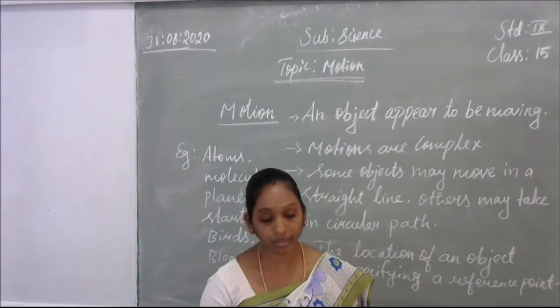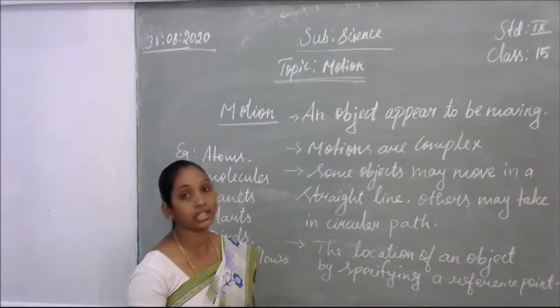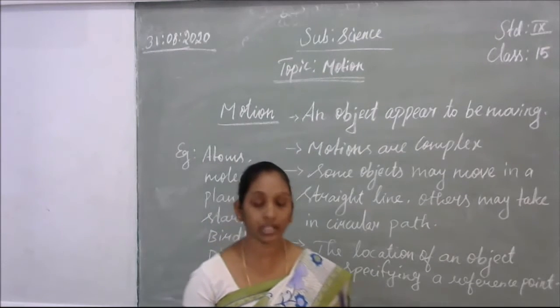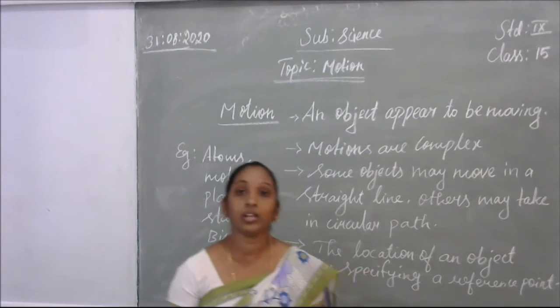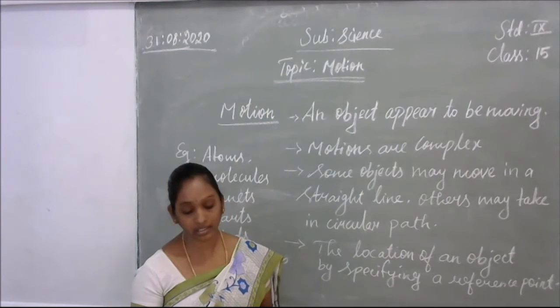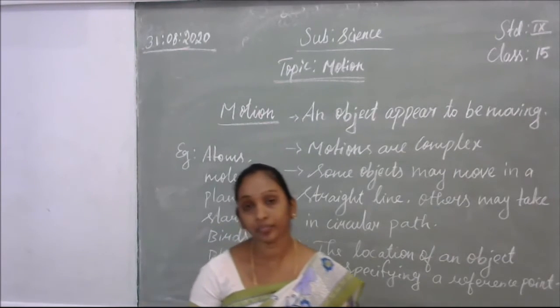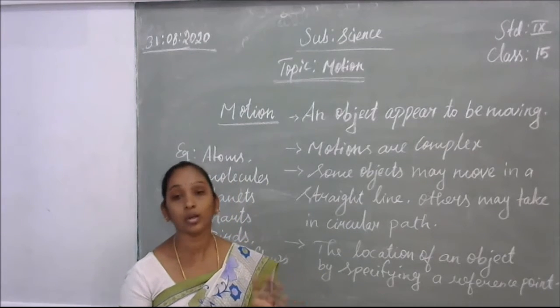So now, in this new chapter, chapter 8, motion, what is meant by motion? In our everyday life we can see objects moving from one place to another. Can you give examples for that? In our surroundings, what objects are moving?